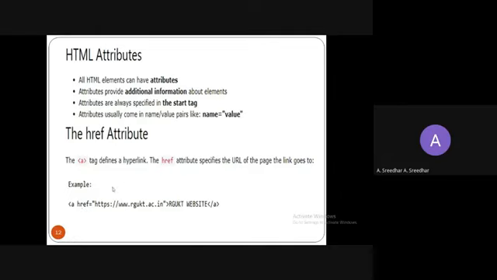So href equal to: this is the attribute name, equals to, and this is the value. What is the value here? This is the name of a particular website, rgk.ac.in. And I can add some extra information, which is called the content of the particular tag.